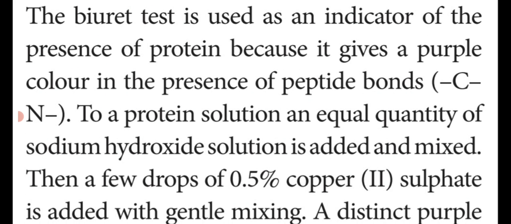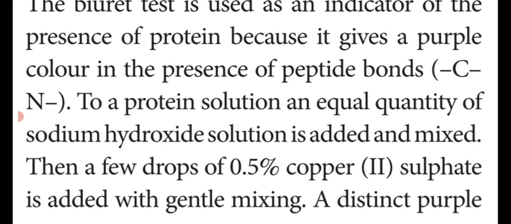To a protein solution, an equal quantity of sodium hydroxide solution is added and mixed. So we have to take the albumin of an egg and add it with the sodium hydroxide solution, and also a few drops of 0.5% copper 2 sulfate is added with gentle mixing. A distinct purple color appears, indicating the presence of protein in the food material.